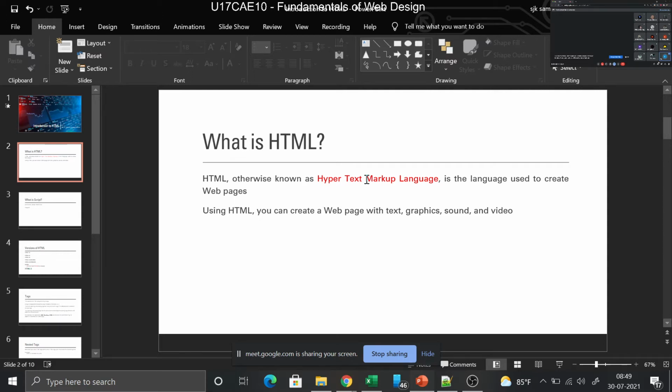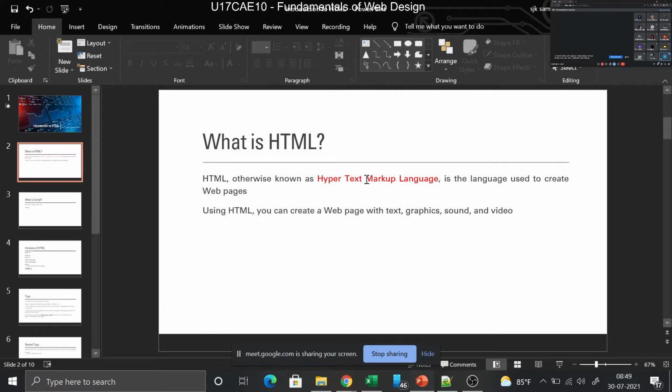So HTML, otherwise known as hypertext markup language, is the language used to create web pages. As I told you in the first class, HTML is nothing but a document where you can create multiple contents. You can have text, images, sounds, and video, all on the same page.